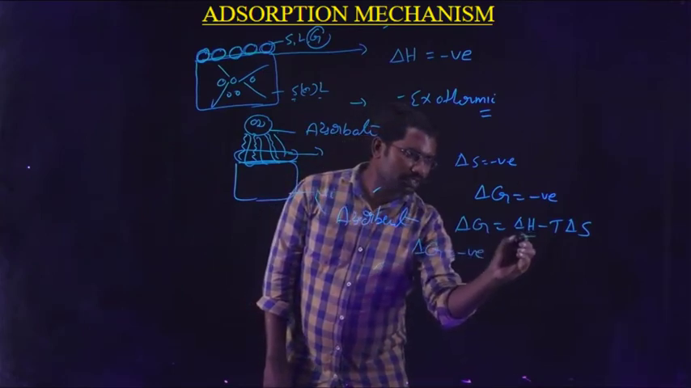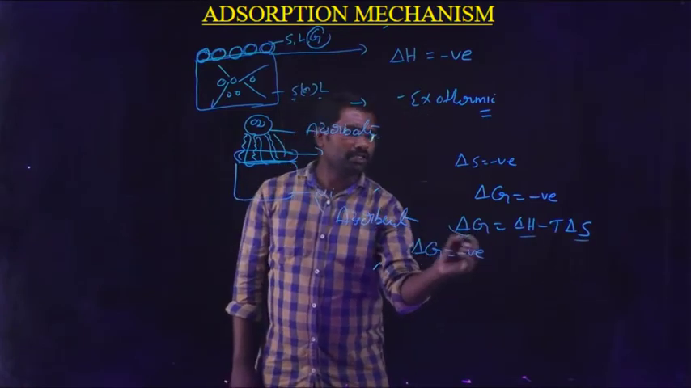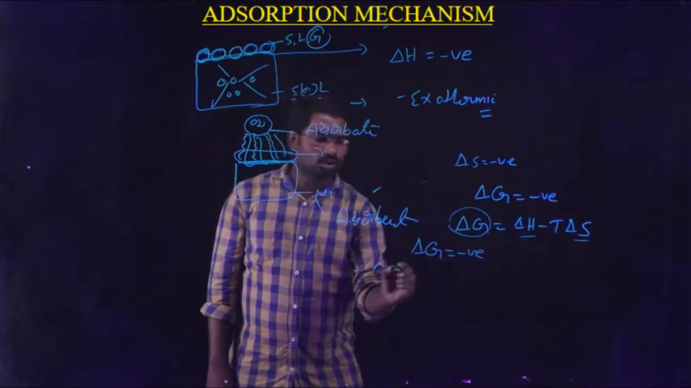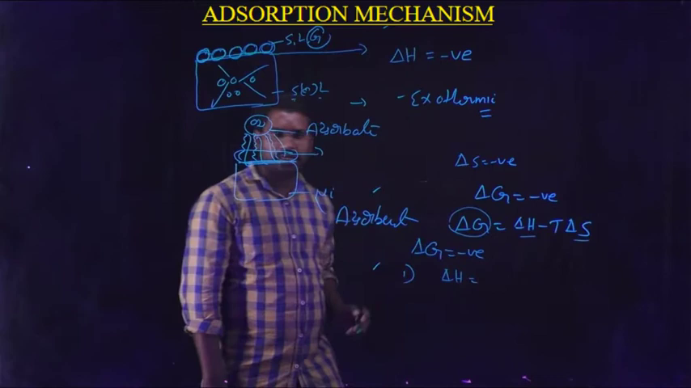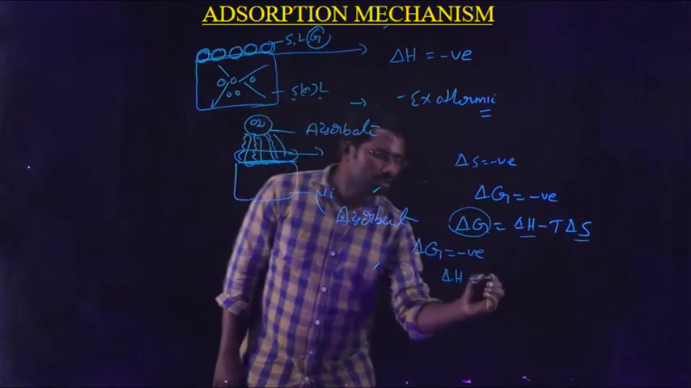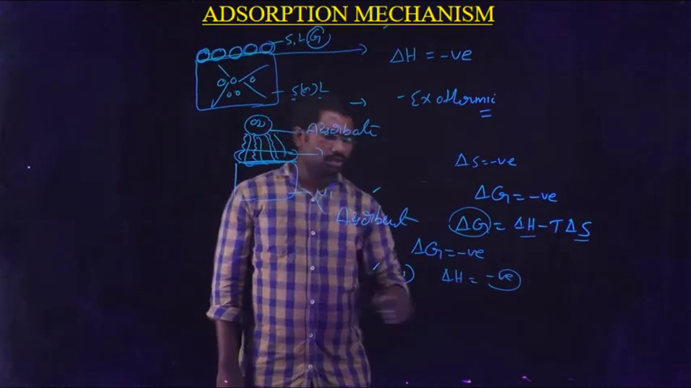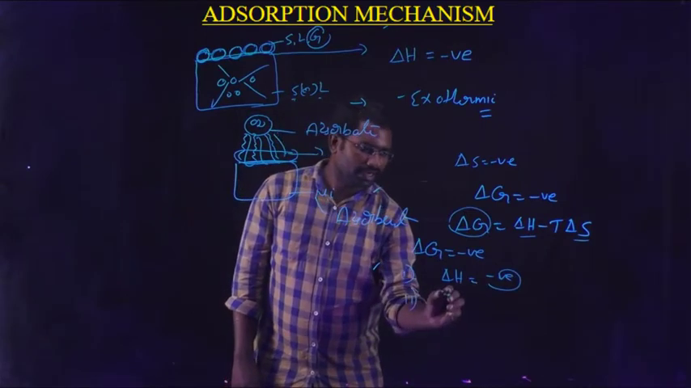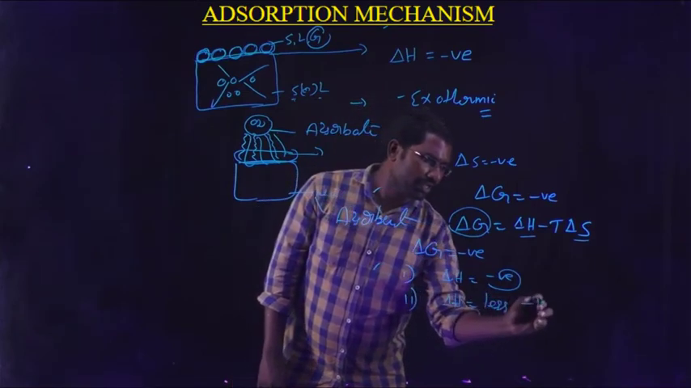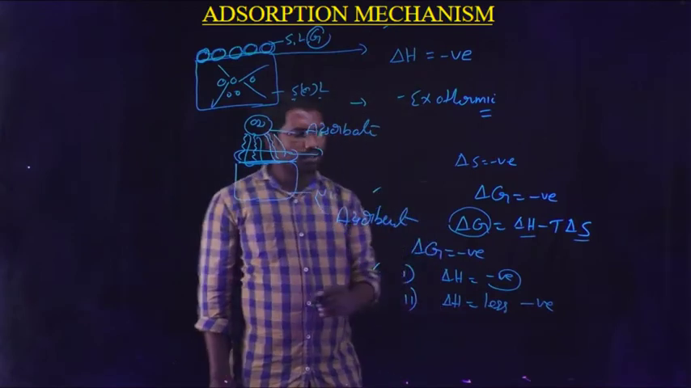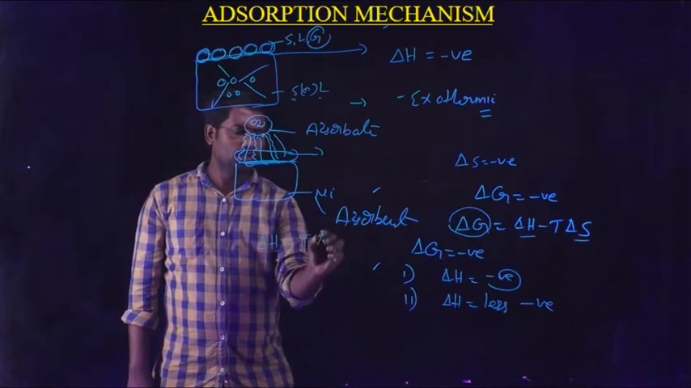So what are the values of delta H and delta S for delta G to be negative? Condition number 1: if the delta H value is more negative, then automatically the delta G value is negative. Another condition: if delta H is very slightly negative, such that delta H is equal to T delta S.